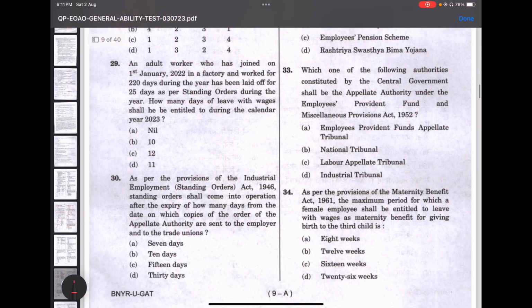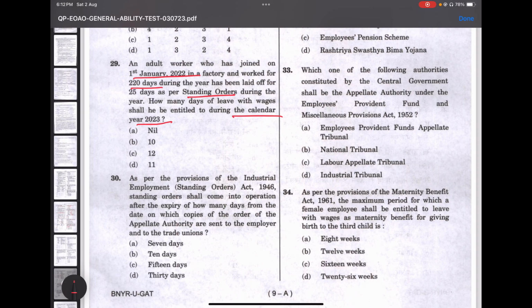29. An adult worker who has joined work on 1st January 2022 in a factory and worked for 220 days during the year has been laid off for 25 days as per standing orders during the year. How many days of leave with wages shall he be entitled to during the calendar year 2023? So we need a very small mathematical calculation for this.